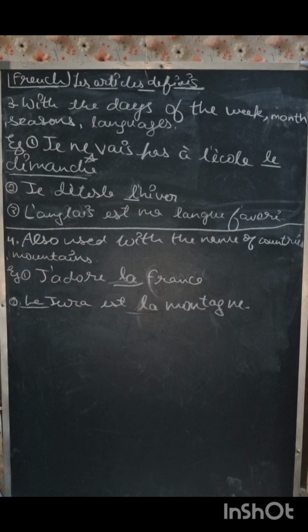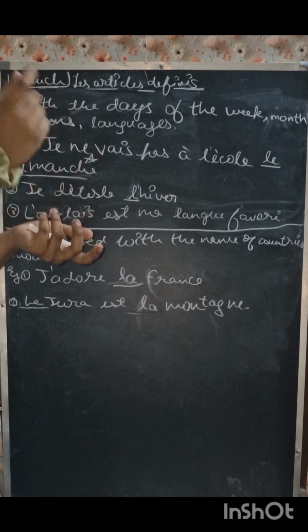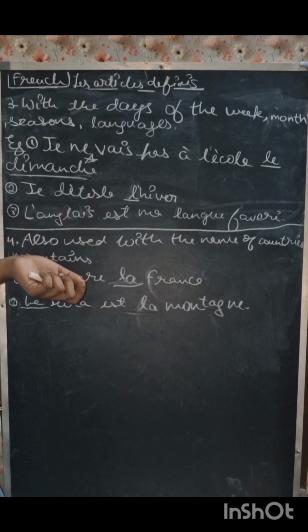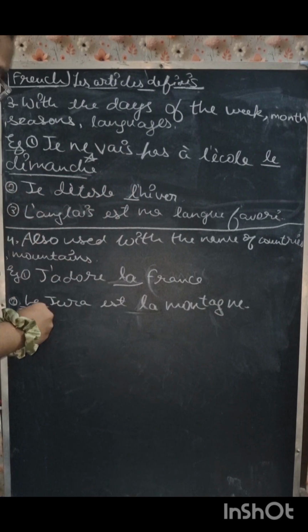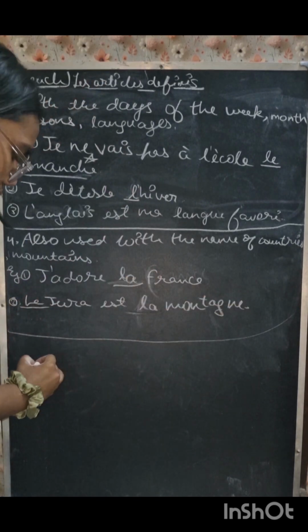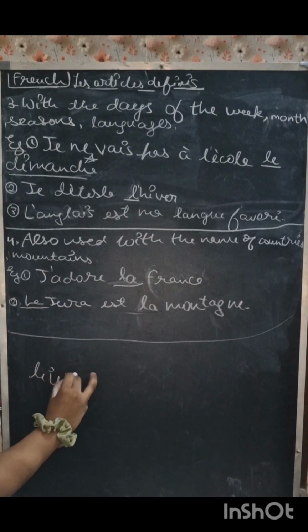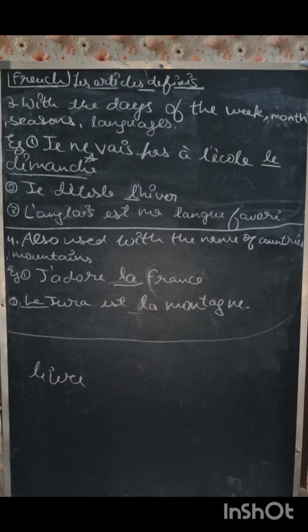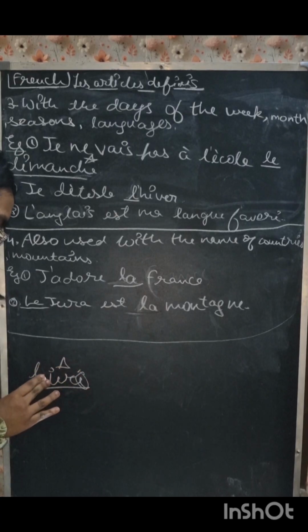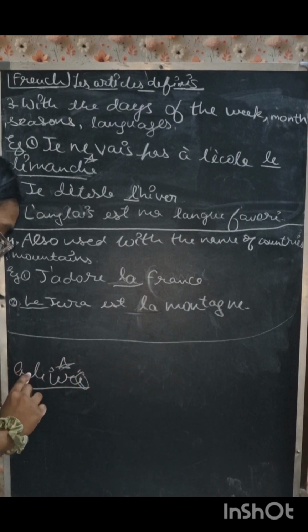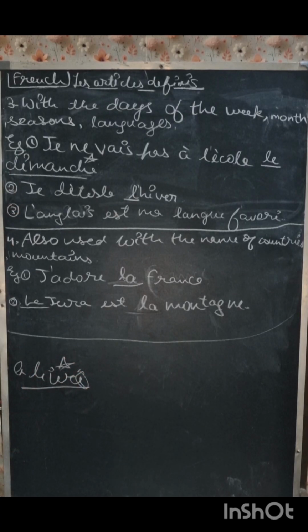Exceptions are words having e that will not always be feminine. It is masculine. So there are a lot of words you can learn, like livre. All right. Or you can take the example of the word ending in e, but it is an exception. We will always say le, we will not say la.